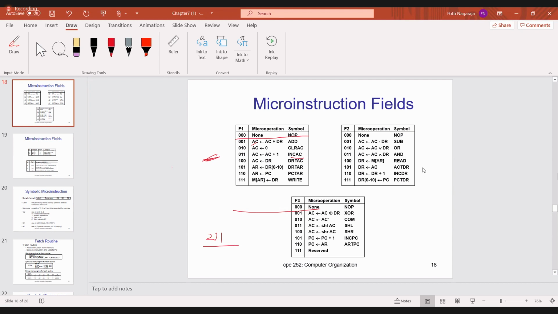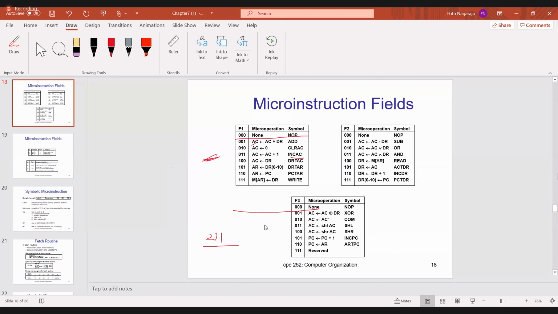Then the next one is AC to DR. That means whatever is in AC is transferred to DR. Then 110 is DR plus 1, increment by 1 and store in DR. 111 is PC to DR. What is the PC size? It is 11 bit. When PC is 11 bit, I have to store it in DR also in bits 0 to 10. So this is F2. Now F3.